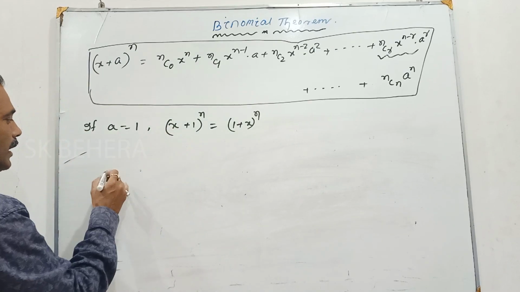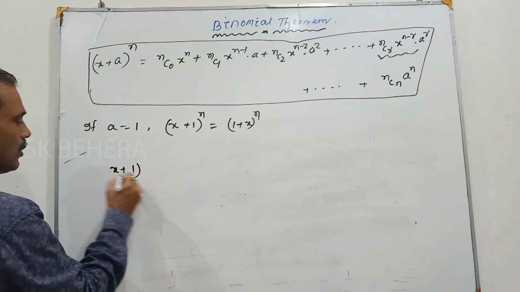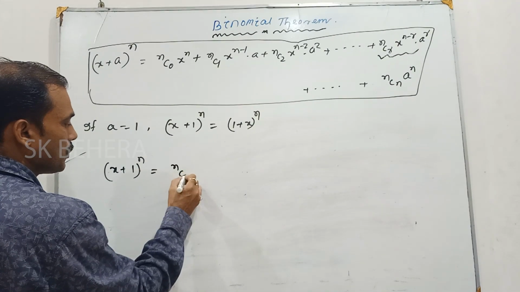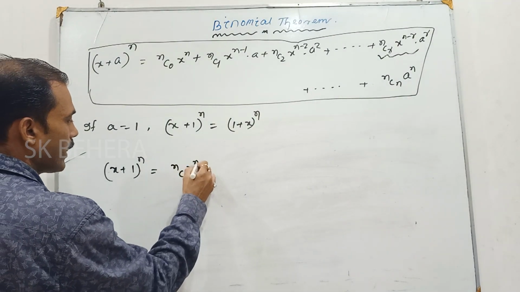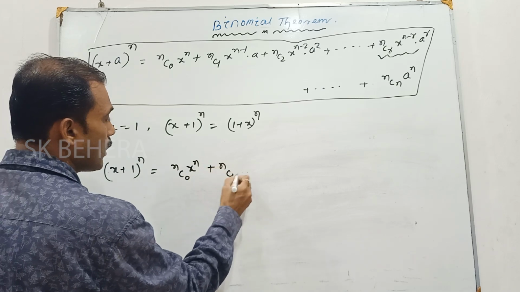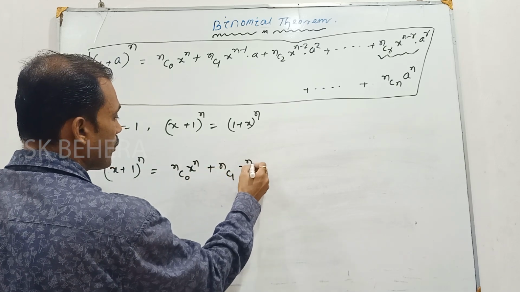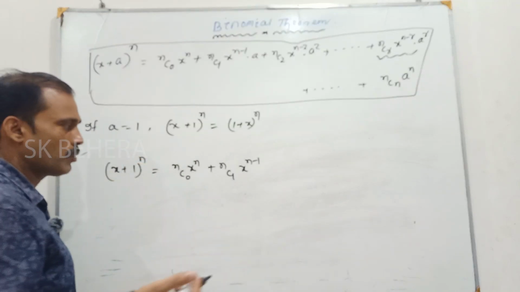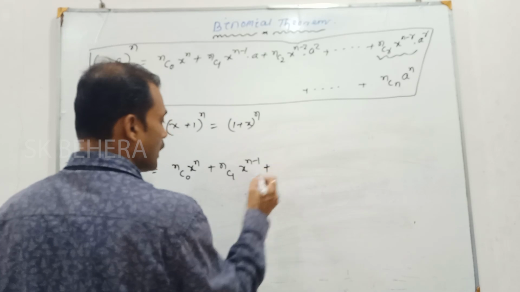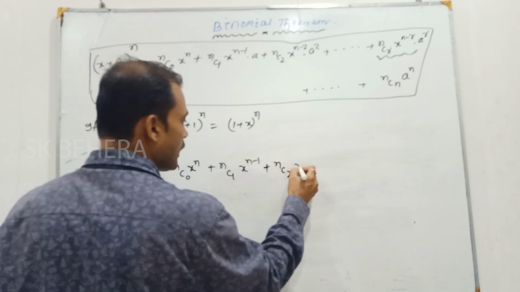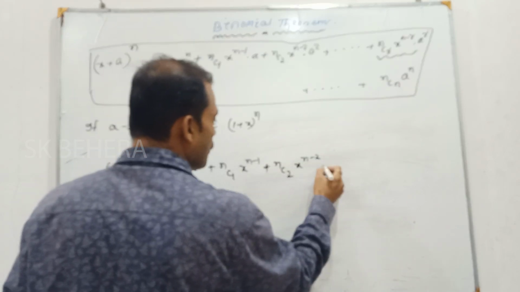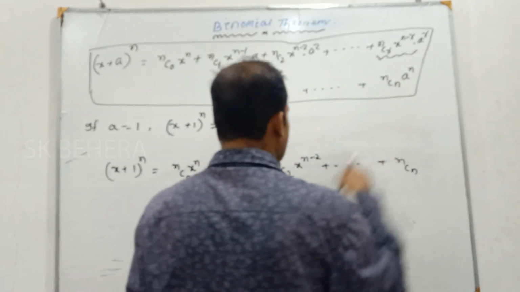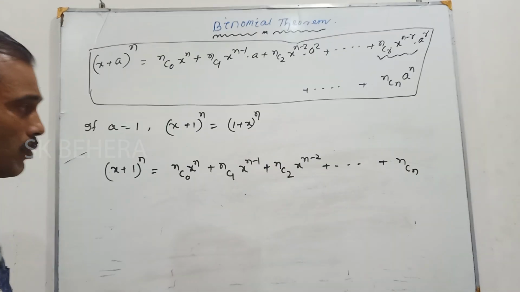If we write x plus 1 whole to the power n, this will be nC0 x to the power n plus nC1 x to the power n minus 1 into 1 to the power 1, and the value of this is 1. So plus nC2 x to the power n minus 2 plus dot dot dot plus nCn, then 1 to the power n is equal to 1.